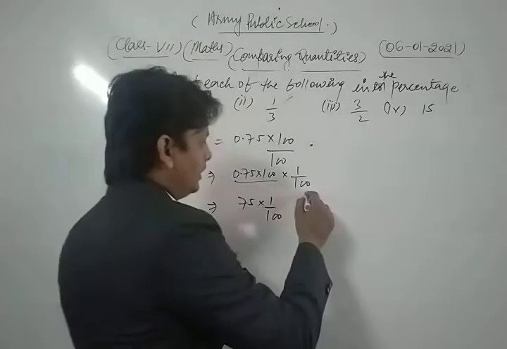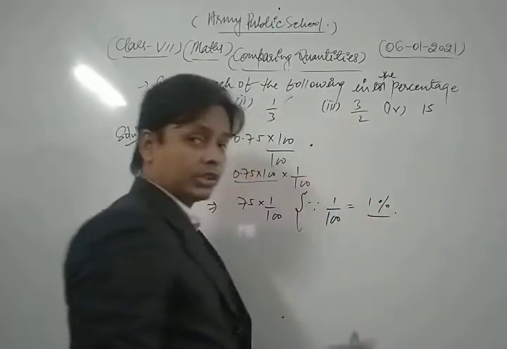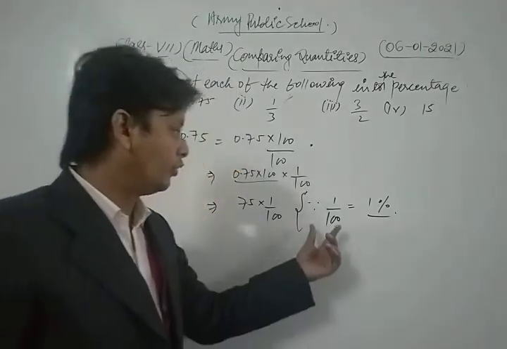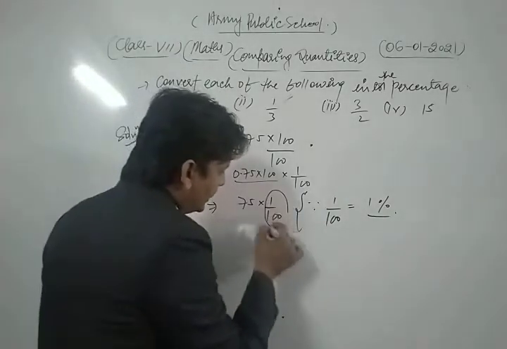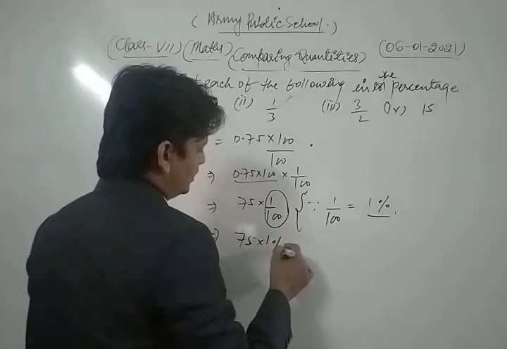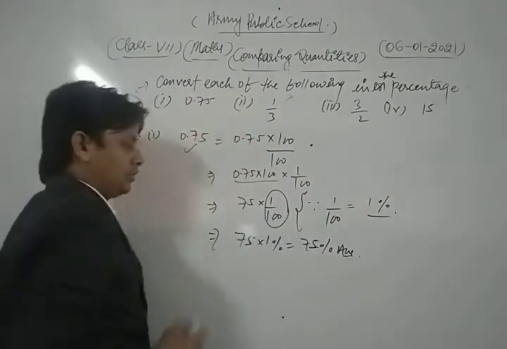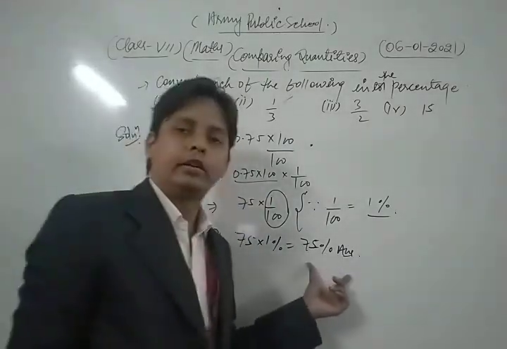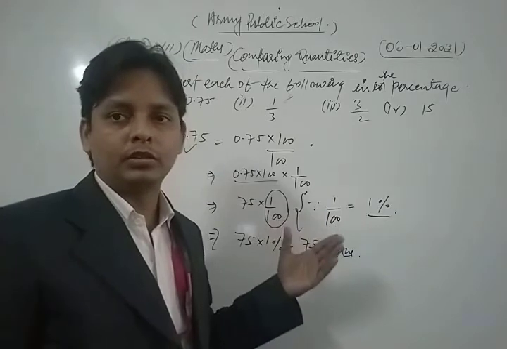Now since we know that 1 upon 100 means 1%. I just discussed in the concept of percentage that percentage means per 100, so we can write 1 upon 100 as 1%. So we have 75 into 1%, that is, we get 75%. So this is the required solution of the given question. We convert 0.75 into the percentage: 75%. In this way you can convert each and every question into the percentage.